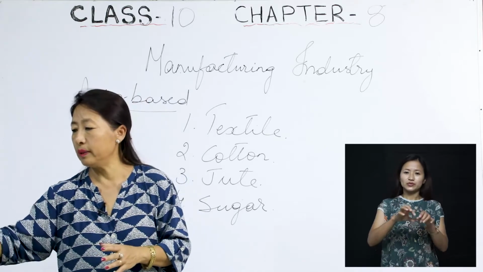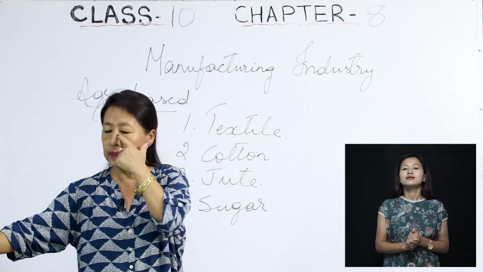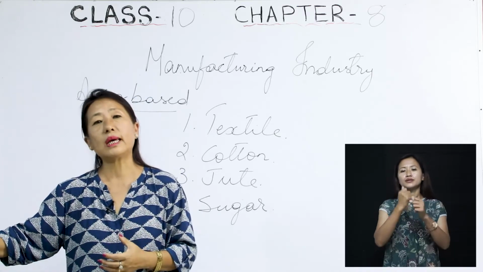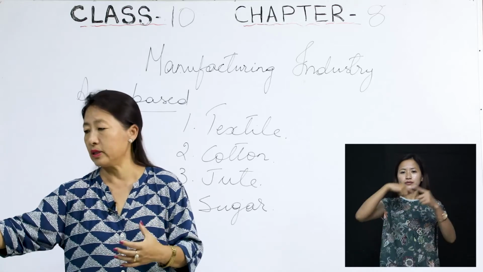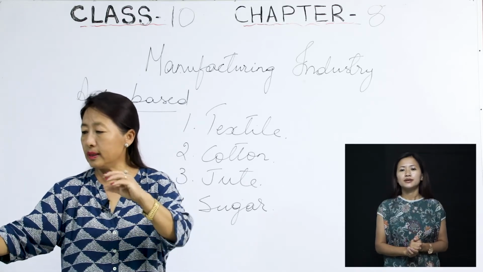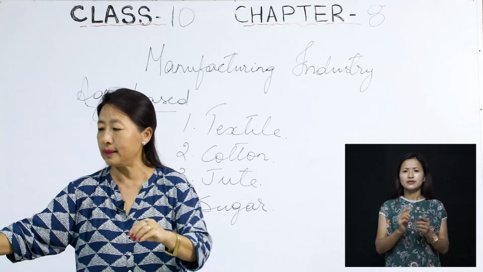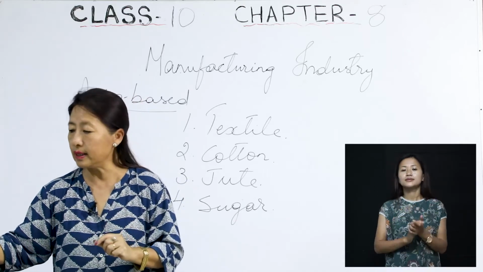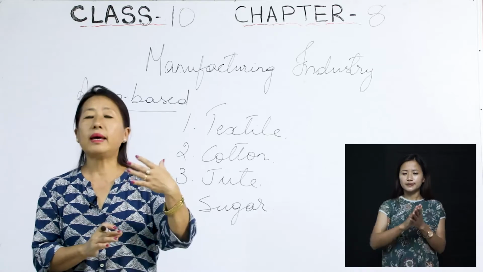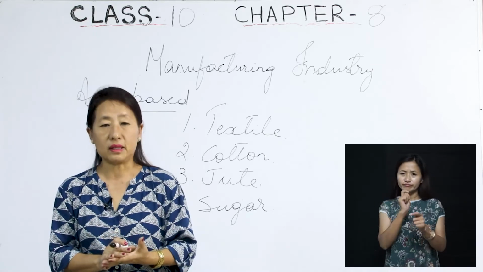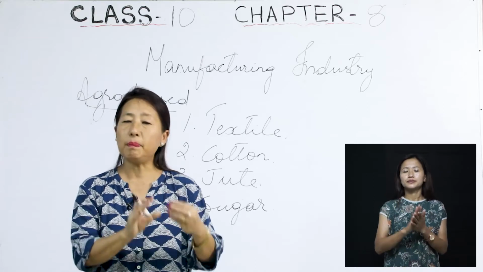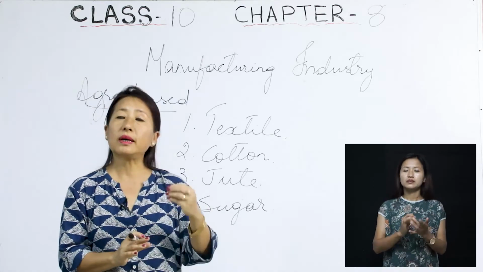So sugar is again India's second largest agro-based industry. It has been estimated that 34 million Indian farmers depend on this cultivation. 34 million Indians depend on sugar cultivation.